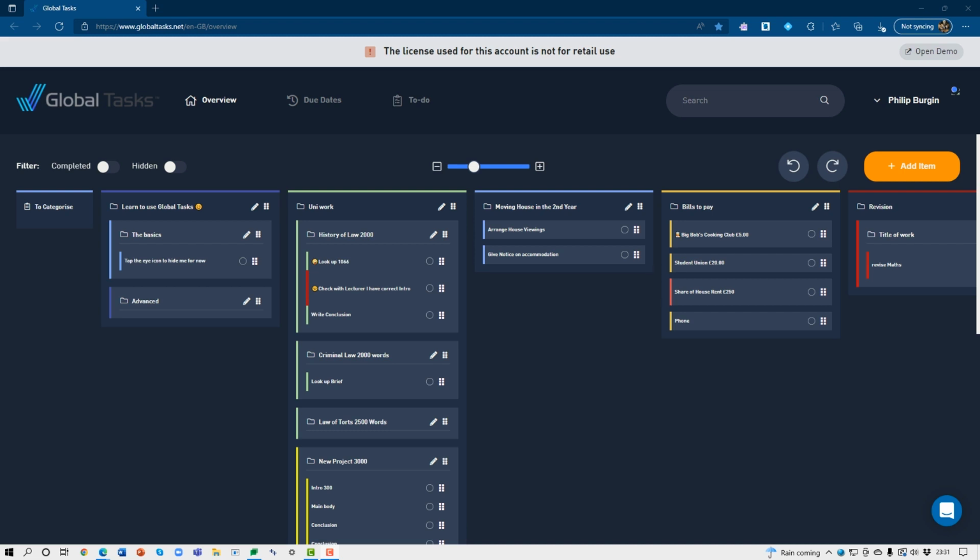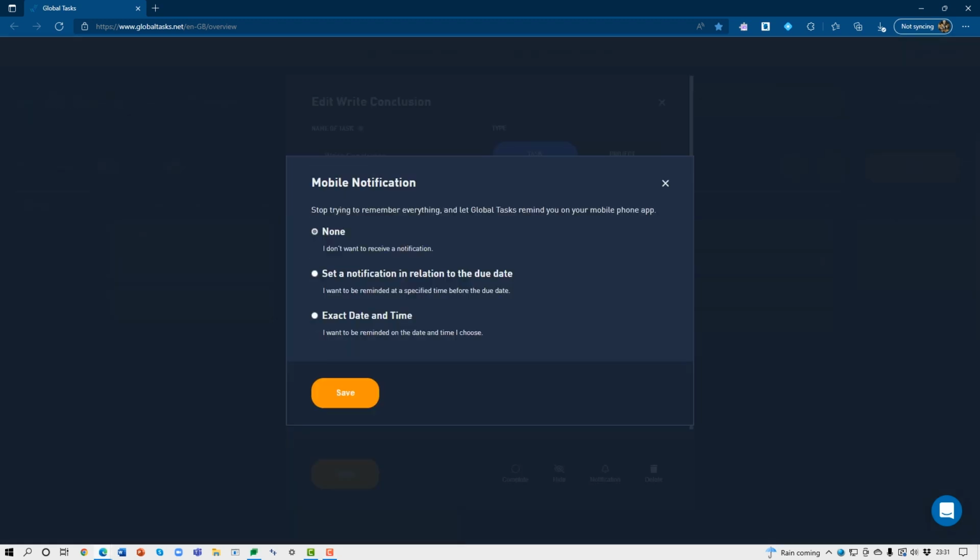Global Tasks offers people a way of visually seeing the big picture of all their assignments, and we can allocate tasks and projects. For example, we can go to our history, we can look at our write conclusion, we can set a notification, set a due date that will appear on our mobile phone so we can remind ourselves to write it a day or 2 days or even 3 days before we need to hand it in.